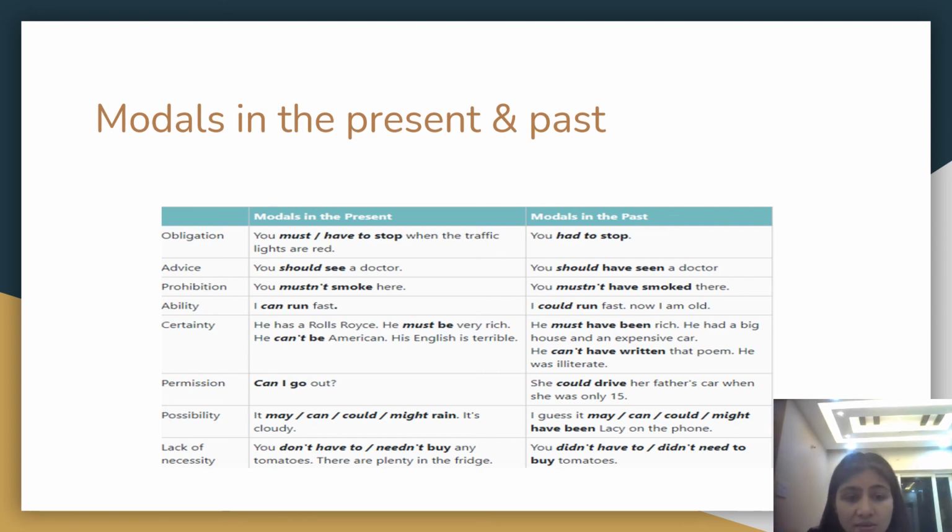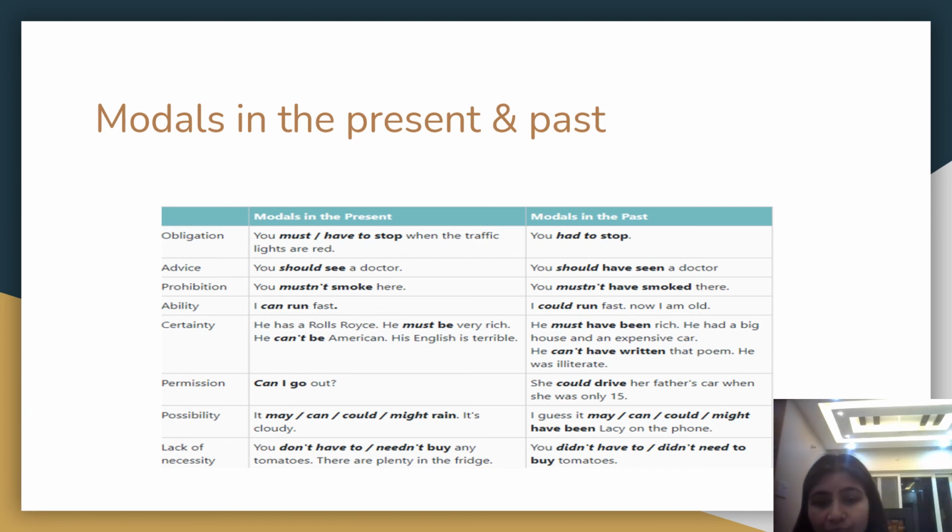Okay. Certainty, when you're very sure. He has a very beautiful car and he must be very rich. Since he has a very expensive car, he must be very rich. He can't be American. His English is terrible. Okay, these are a few examples. And the same thing in the past, he must have been rich. He had a big house and expensive car. He can't be American, the same thing. He can't have written that poem. He was illiterate. Permission. Can I go out?